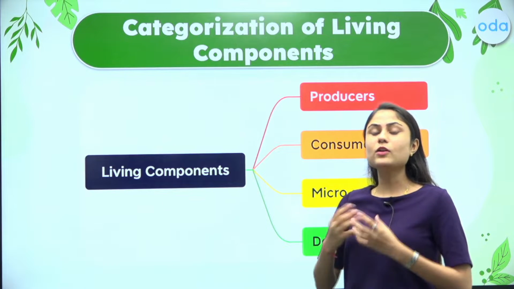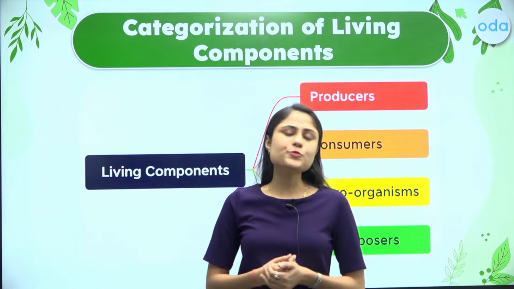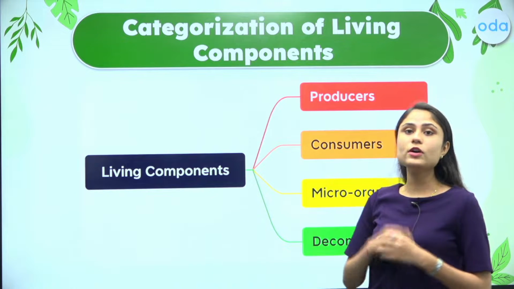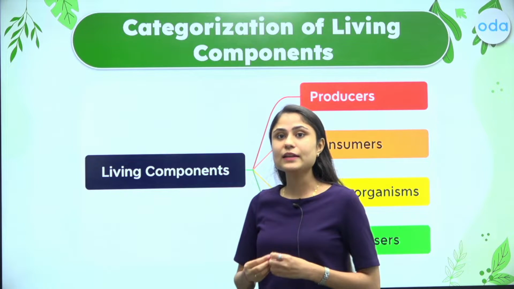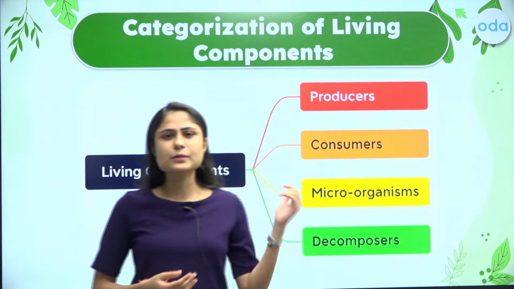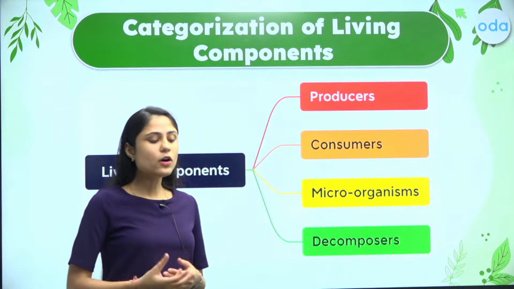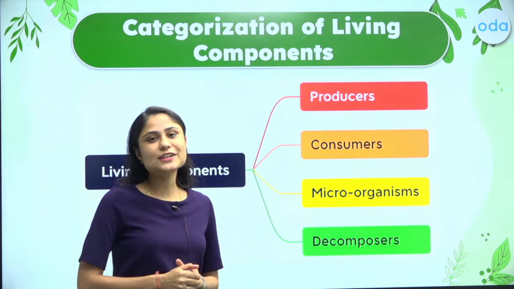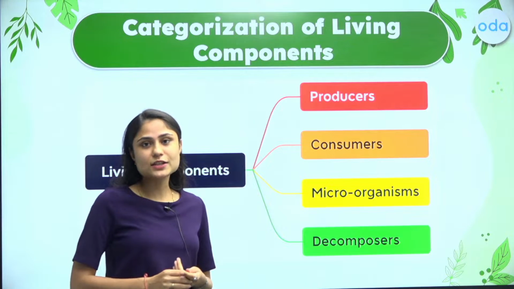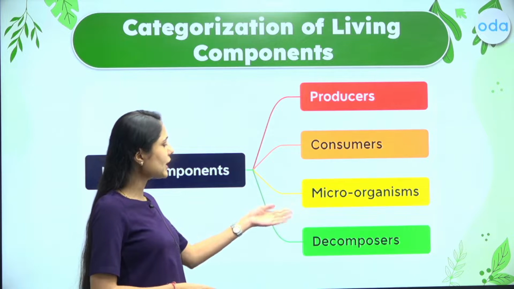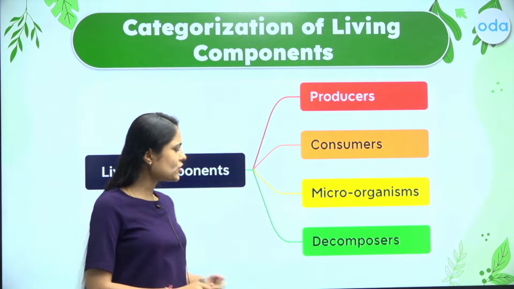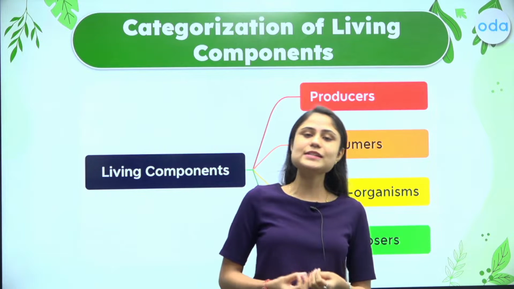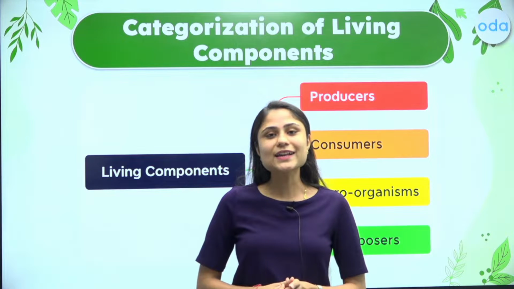Now the producers are also known as the autotrophs, which produce their own food. After that come the consumers or the heterotrophs, which are dependent upon other living things like the producers or other consumers for their nutrition, for their food requirements. Consumers are further divided into herbivores, carnivores and omnivores. And then we have the microorganisms as well as the decomposers, which break down the complex substances into simpler substances so that things can easily decompose or assimilate back into the environment.